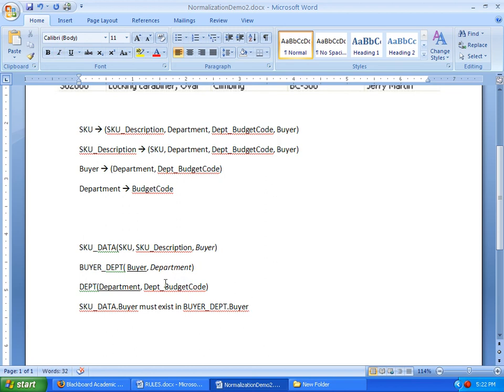Okay, and then lastly, our referential integrity constraint. So I start with the foreign key, so that would be buyer department must exist in department.